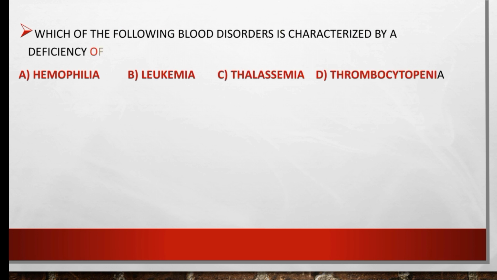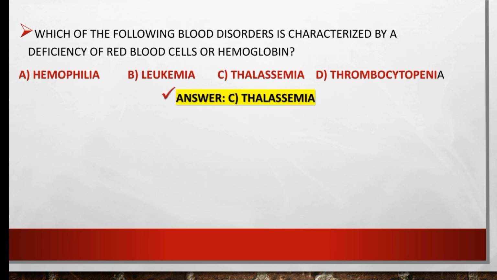Which of the following blood disorders is characterized by a deficiency of red blood cells or hemoglobin? Hemophilia, leukemia, thalassemia, or thrombocytopenia. So the right option is thalassemia. Thalassemia is characterized by a deficiency of red blood cells or hemoglobin.